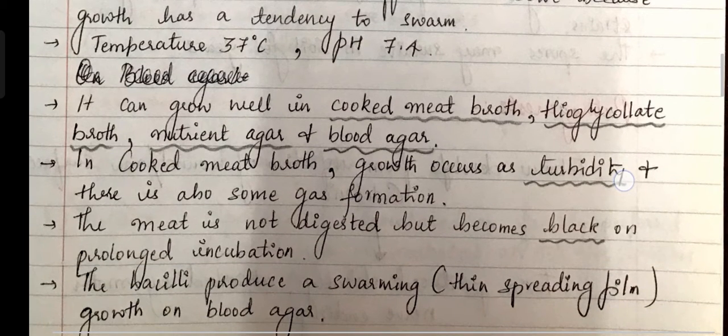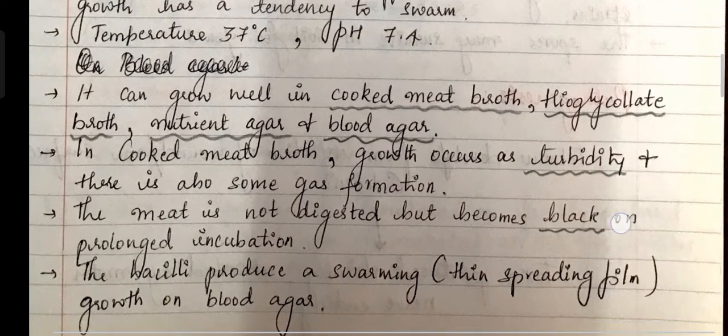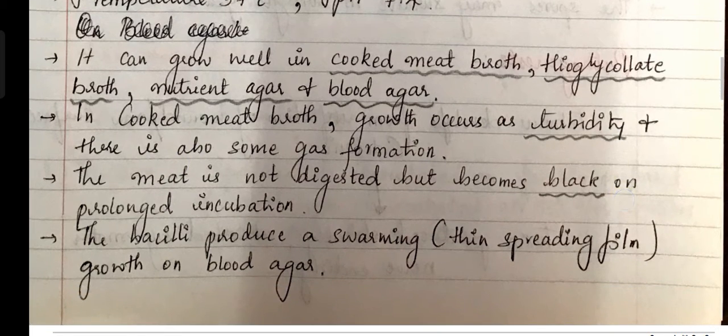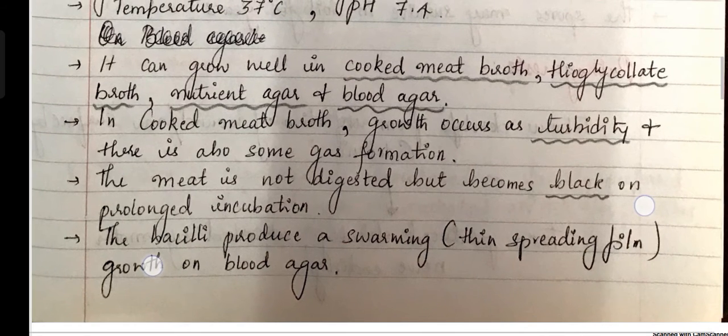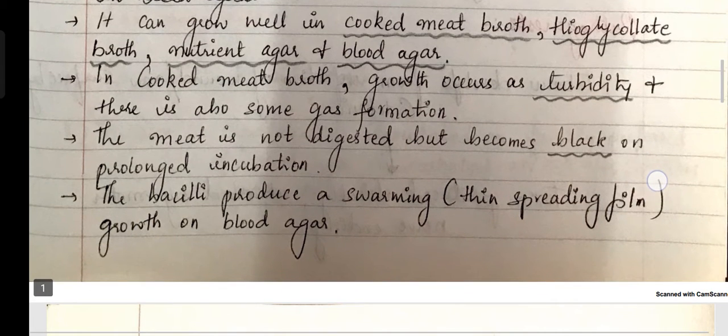The temperature of culture is 37 degrees and pH is 7.4. It can grow well in cooked meat broth, thioglycolate broth, nutrient agar and blood agar. We will discuss this later.